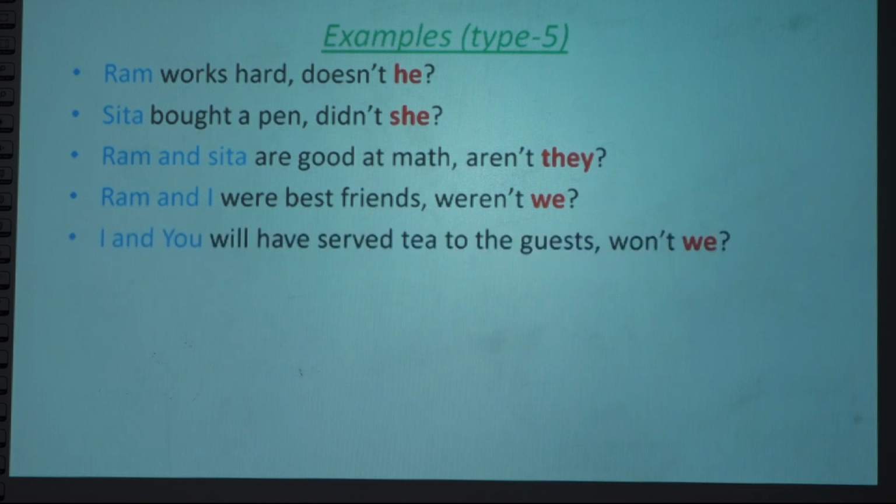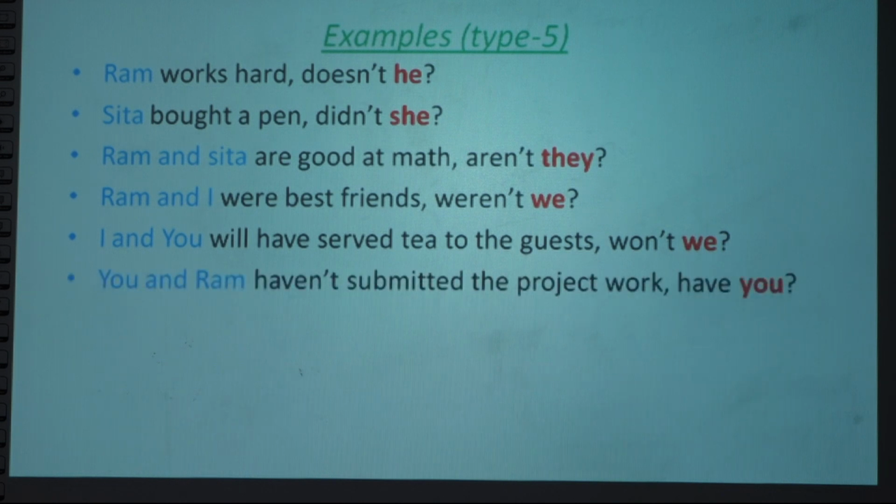If I and another pronoun or noun come, we always use we. And I, or I and, in this case we use the pronoun we. If joined by this and a pronoun, generally we use the first person plural, that's we.